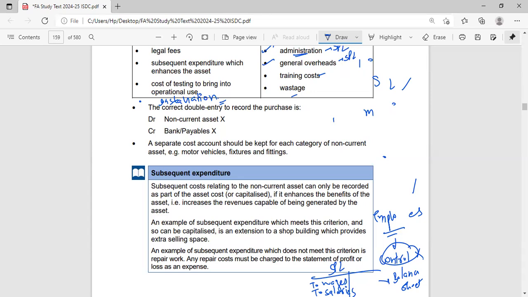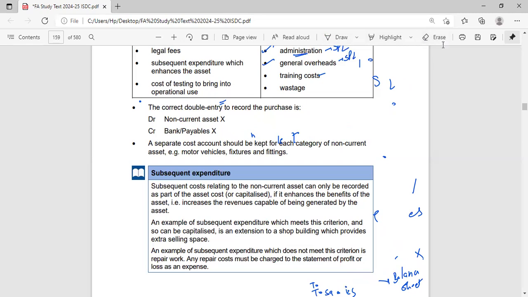So all those costs which we incur to get that asset in the state of use, or to get it ready to use, we have to capitalize all those costs. So I have to incur delivery cost so that it is ready to use. I have to incur installation cost to get it ready to use, and I have to test that machinery to check if it is ready to use. So all these costs will be capitalized. This is a very important topic. You should know which costs will be capitalized and which will be expensed in the statement of profit and loss. You should have a good command over it.